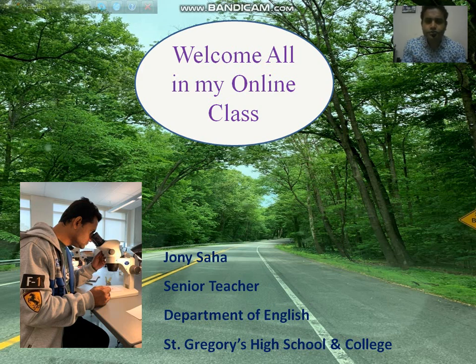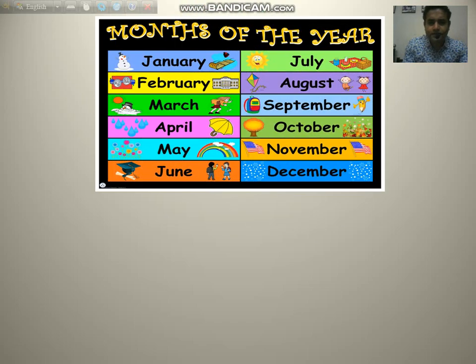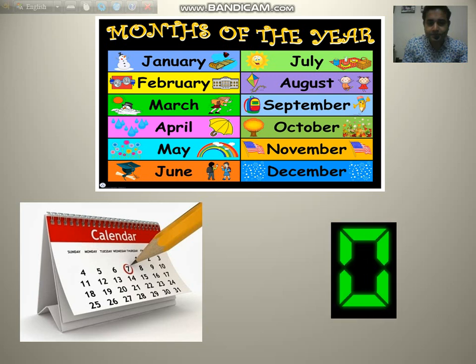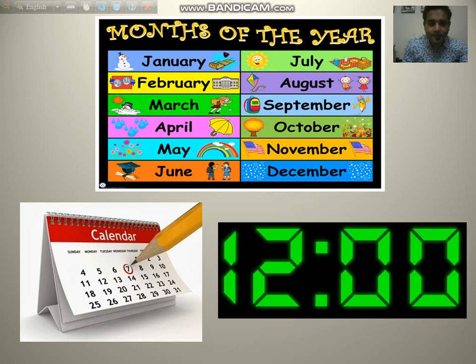Dear students, today, before going to the topic, I want to show you something. Dear students, what are you seeing in the picture? These are the months of the year. In a year, we get these 12 months. We have to pass these months to cross a year. Then, in every month, we have some days and dates also. And every day, we have to face time. So it is seen that these months, days, and time are related to our everyday life.